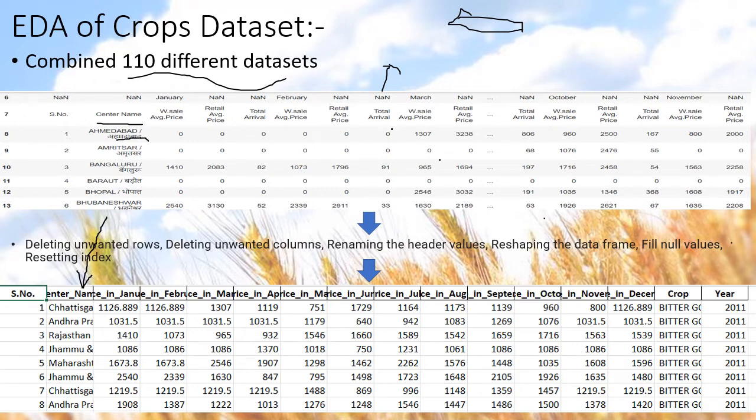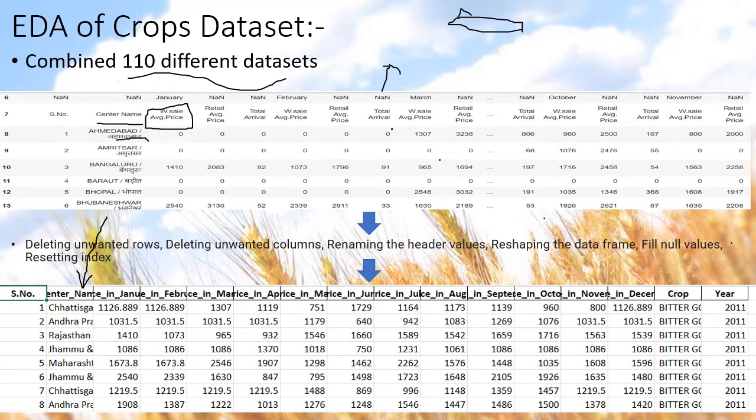If you look at these header files, for example, the whole data set consists of W sale average price, retail average price, and total arrival. I simply have taken this W sale average price into my new data frame. I just want to consider this column because I don't want to focus much on retail price.